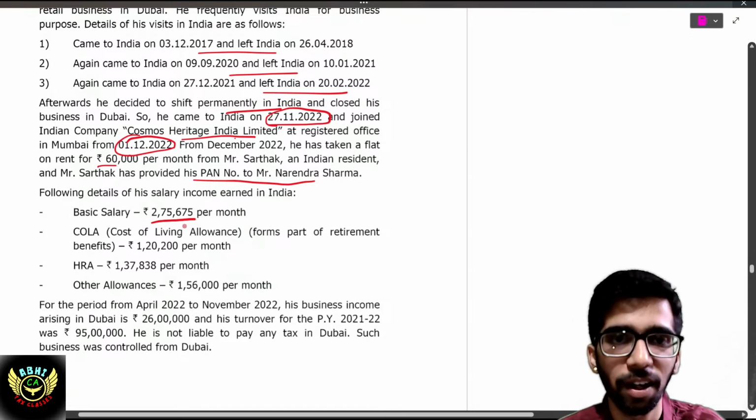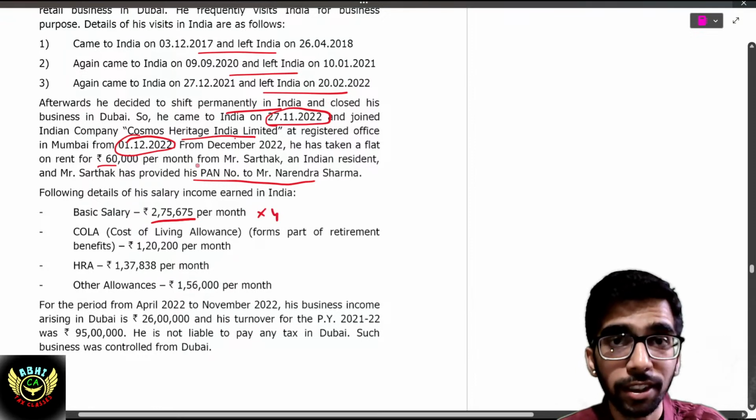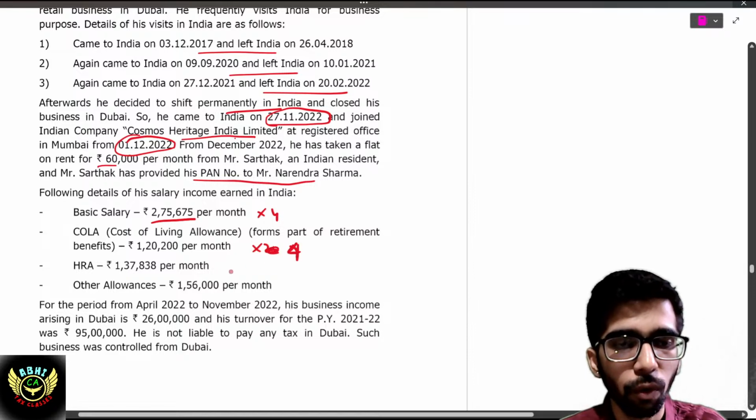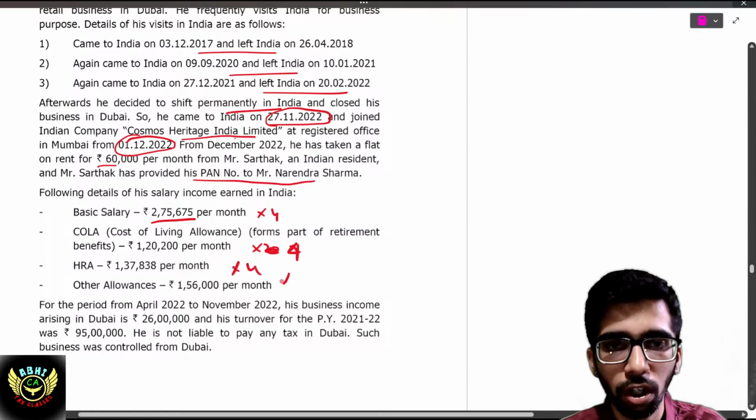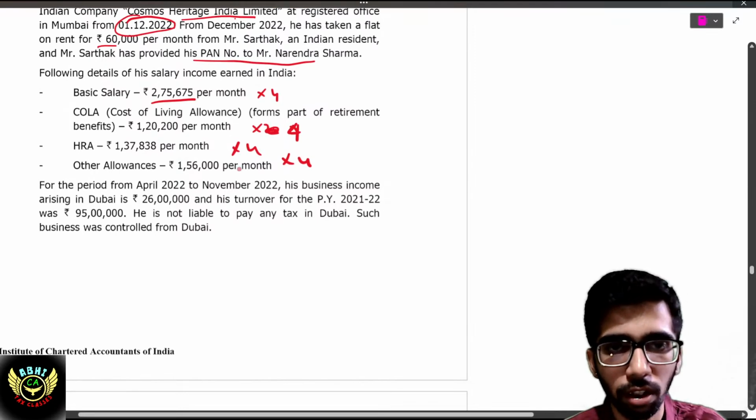Very huge salary. Actually it is into 4 months, right? Because December to March. COLA means cost of living allowance, in other words it is called DA. 120,200 forms a retirement benefit, so it is into 4. So 137,838. Other allowances will be taxable per month. This is also into 4, for the period from April 2022 to November.